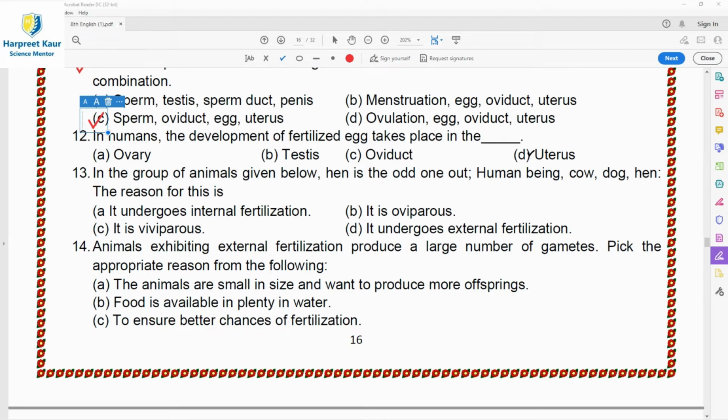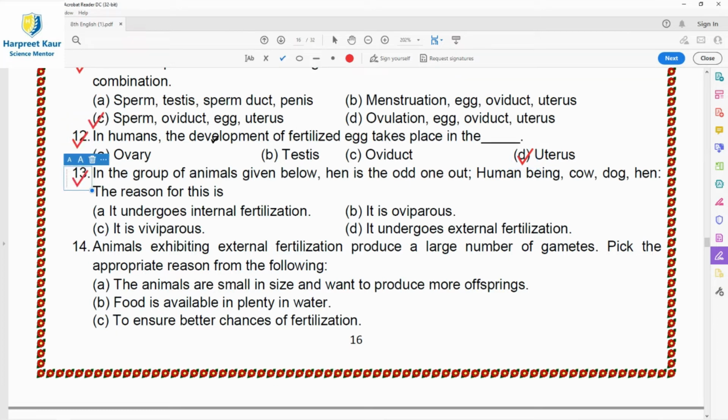For the next 9 months, the embryo is developing different parts. It means the developing embryo differentiates into different body parts, such as hands, legs, head, and other important parts are made in this. So option D, uterus, is the right answer. It means the development of the egg takes place in the uterus.